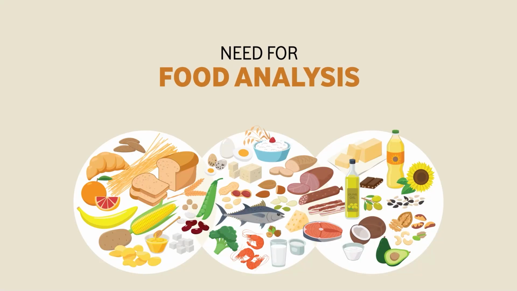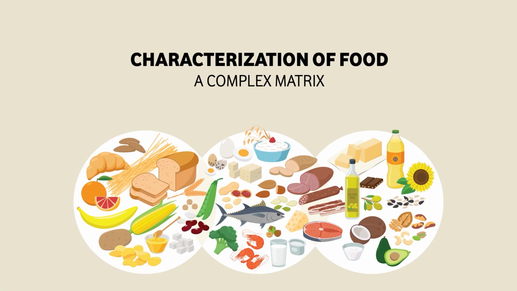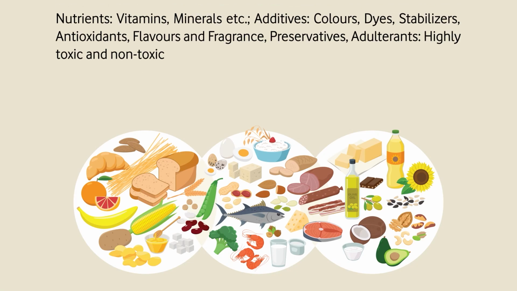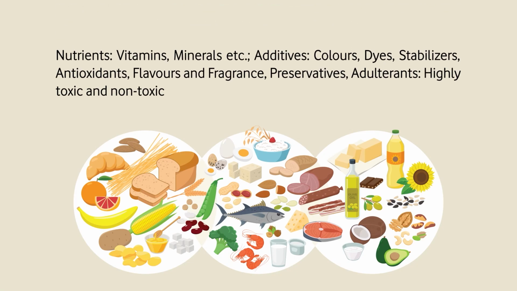So, need for food analysis: one, characterization. We have known that protein, amino acid, sugar, dietary fiber are all present in large quantity, and they are characterization techniques done by normal chemical wet analysis. But for instrumentation, constituents like nutrients, vitamins, minerals, additives which are added in very small quantity, colors, dyes, stabilizers, antioxidants, highly toxic, non-toxic constituents, we need instrumentation.